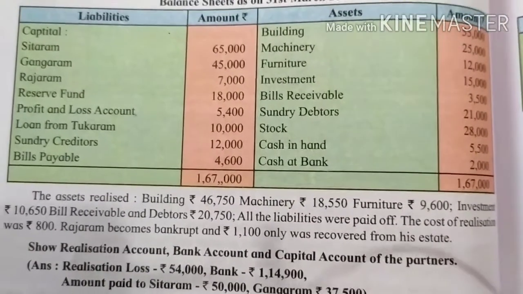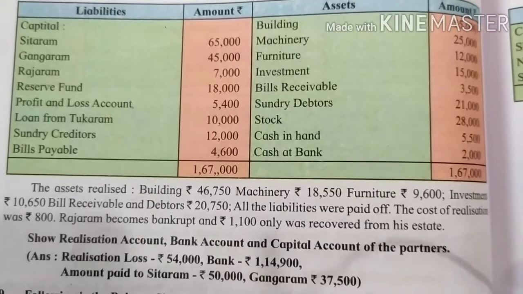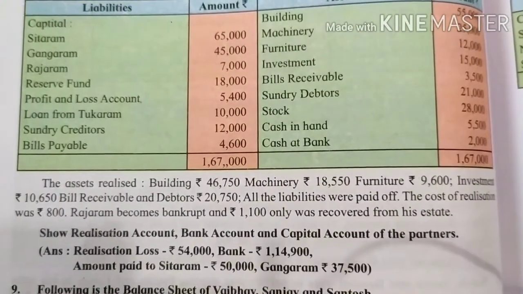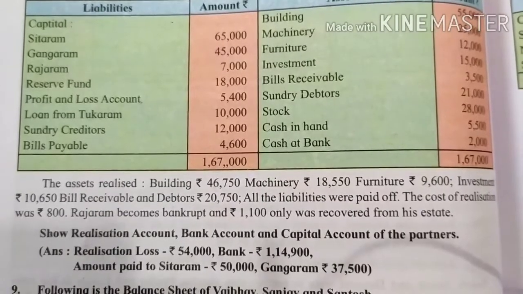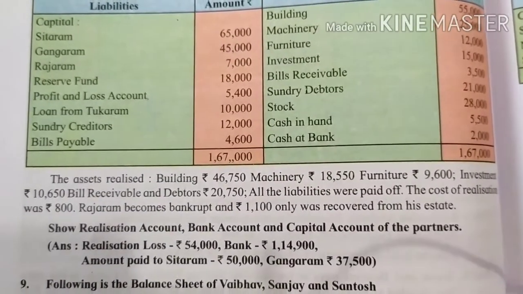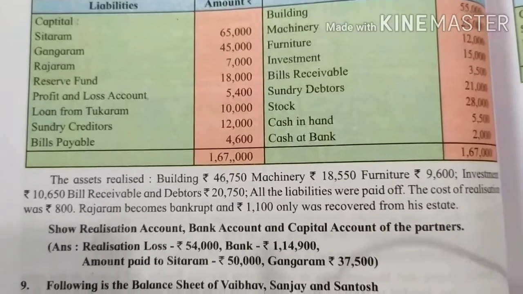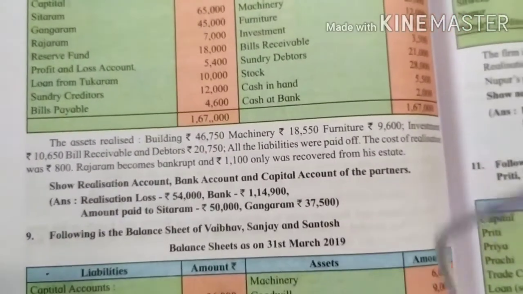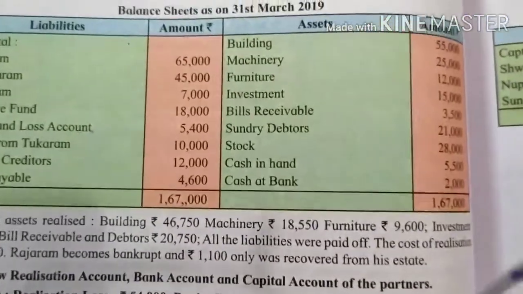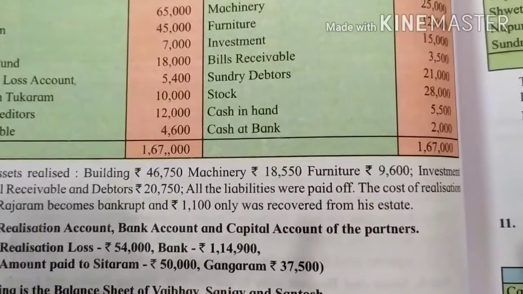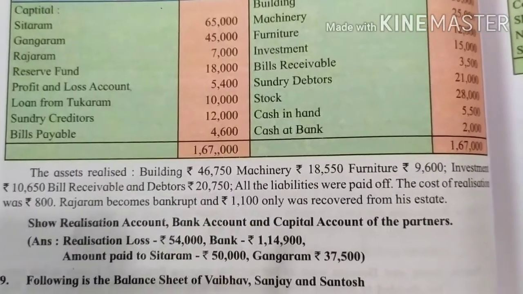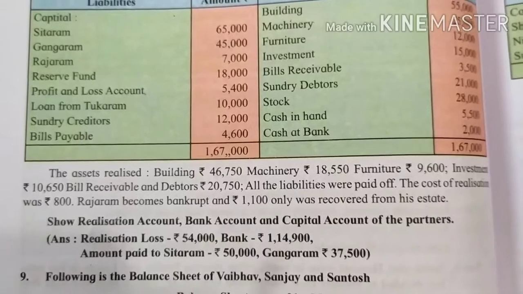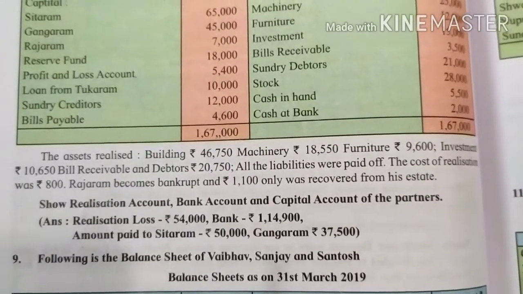Now remember here, cash in hand is also given to you and cash at bank is also given to you. When both the balances are given, you will be preparing cash at bank, as it is given in the instruction: show realization account, bank account and capital account of the partners. So whatever cash you have in hand, you will deposit in the bank account. Now we will see how to solve the sum.